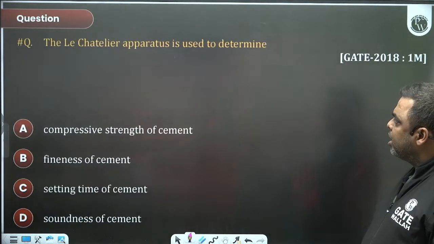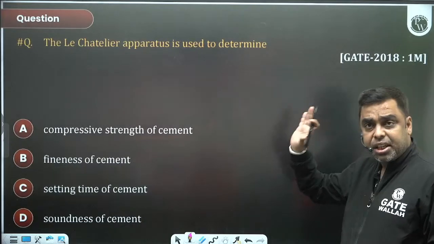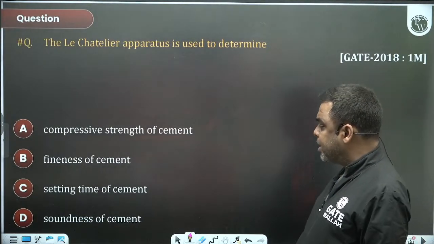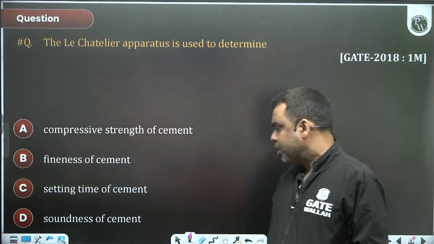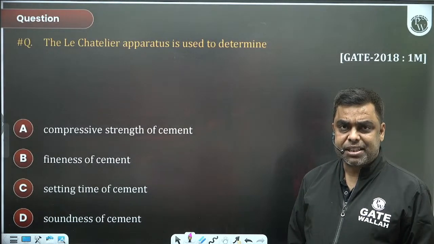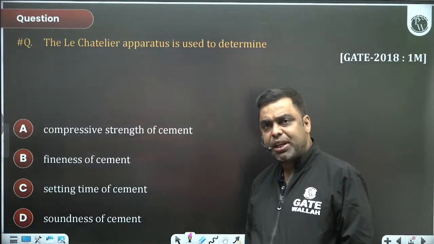Next question. The Le Chatelier apparatus is used to determine which one among these tests? See, all these questions were asked in previous year GATE exams. Very quickly, right? The subject is very easy.